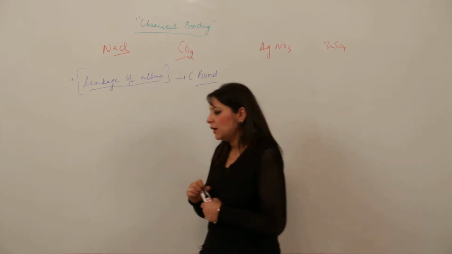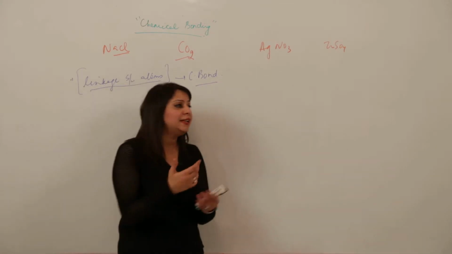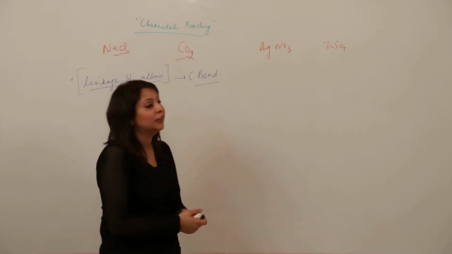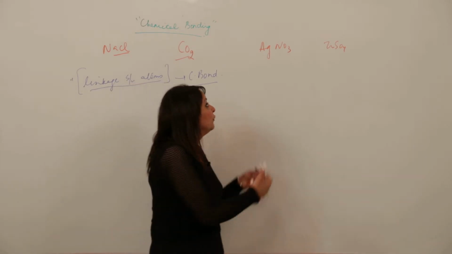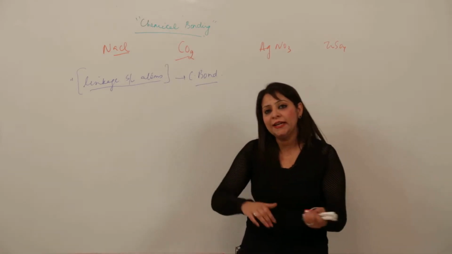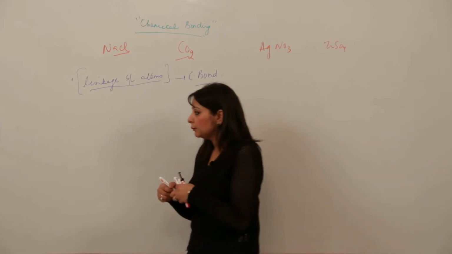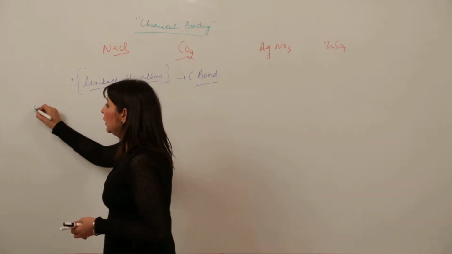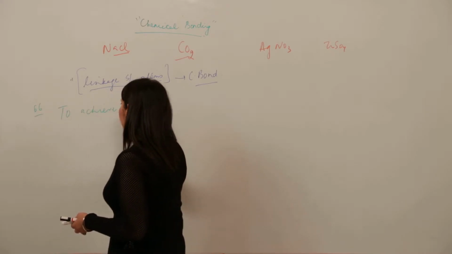Now the question comes, what is the need to get linked? What is the need for sodium to get linked with chlorine? Why is carbon linking with oxygen, not with some other atom? Why is silver linking to nitrogen and oxygen? Why is any atom getting linked to some other atom? What is the reason behind it? The reason behind chemical bonding is to achieve stability.